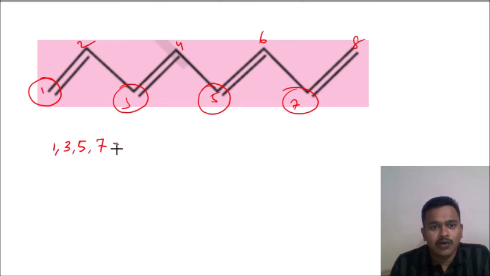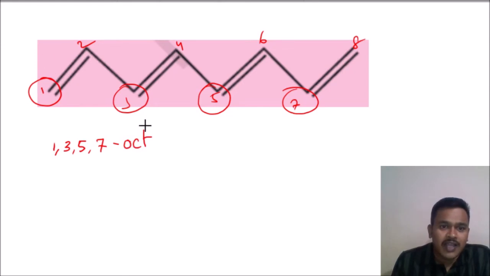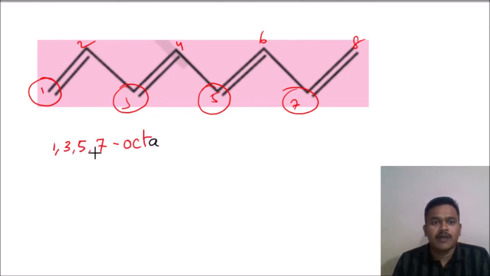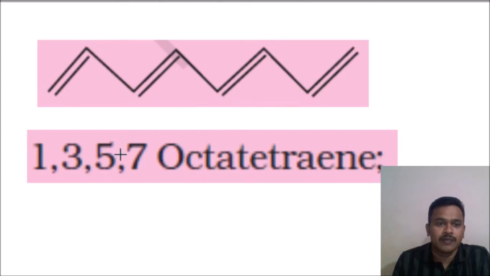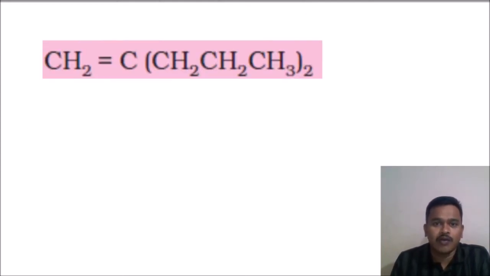How many carbons are there? Root word, 8 carbons, so octa. What do I have to write? A. Why a? Whenever more than one double bond is there, the root word is going to add an a. 1, 3, 5, 7. Octa, how many are there? Tetra, 4 are there, so tetraene. So this is the name. We will check whether this is correct or not. 1, 3, 5, 7 octatetraene. Okay, go for the next.